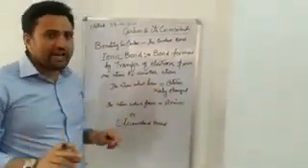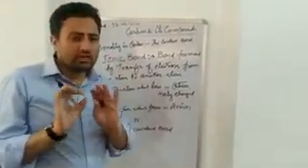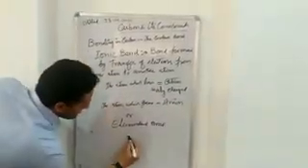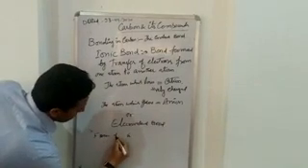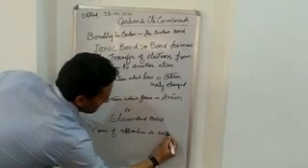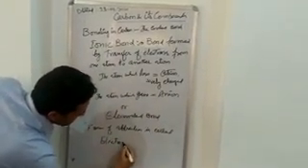And the force of attraction which keeps these two atoms together is called the electrostatic force of attraction.